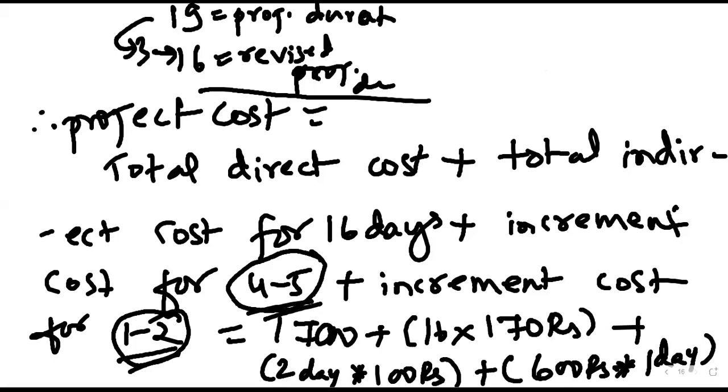Right. What will be the total cost? 5,220. It is more than the previous, is it right? Yes, sir.